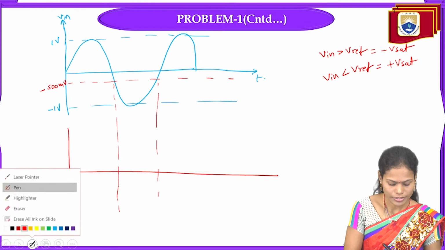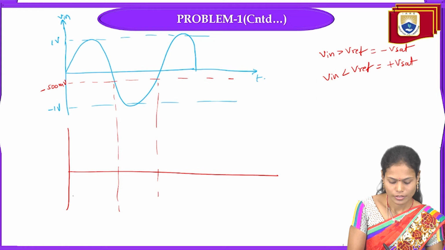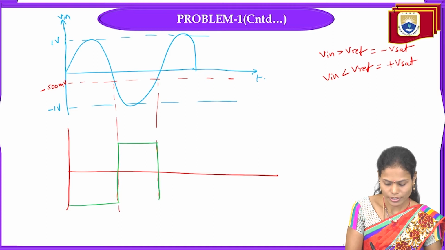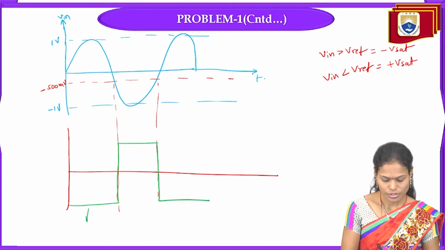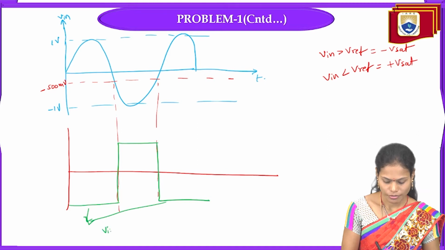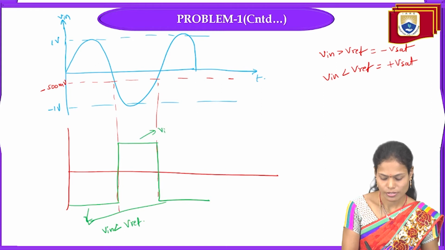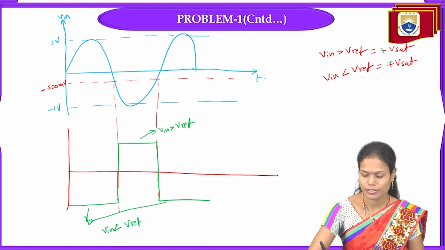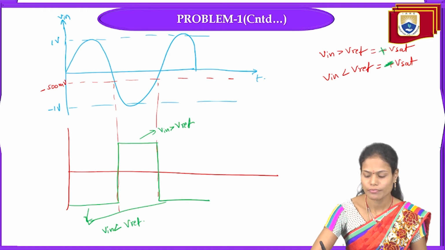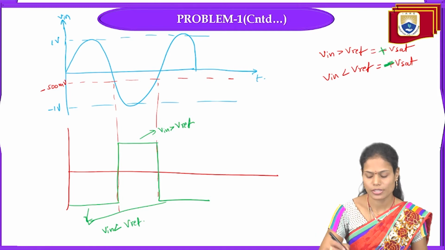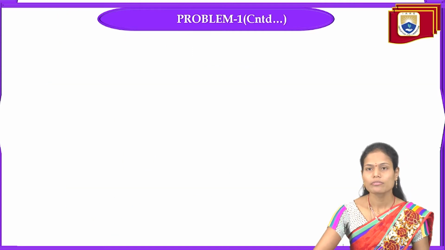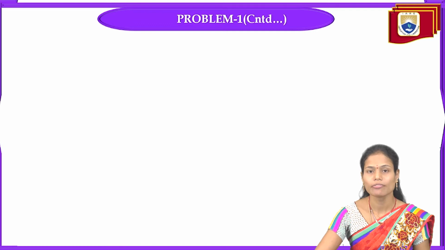So in this particular case we will get the signal as, first, till here, negative saturation level, again it will move to the positive and again to the negative. So these two values are whenever V in is less than V reference, and this is the case when V in is greater than V reference. Sorry, I have written it in reverse, positive and negative. Okay, in this way we will get the signal for the negative reference voltage. So this is the case whenever we consider the inverting comparator.